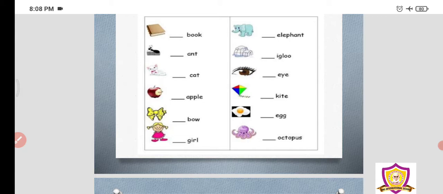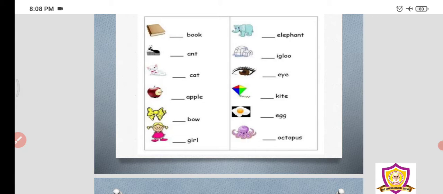So E is the first letter which is a vowel, and if it is a vowel we have to say an. We'll say an elephant. Okay. Now I-G-L-O-O, igloo. I is the first letter, so we shall say an igloo because the first letter I is a vowel. Again this is I, E-Y-E, I. So again the E is the first letter and E is a vowel, so we shall say an I.